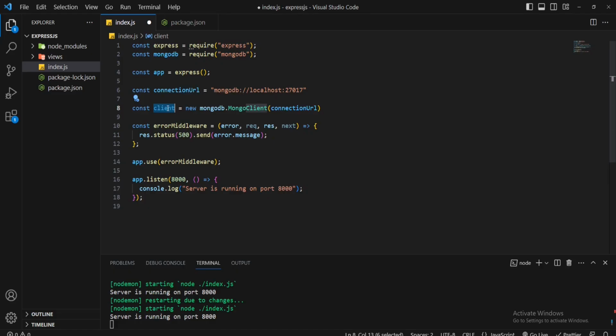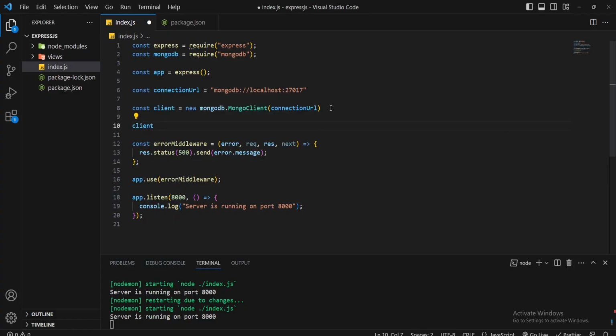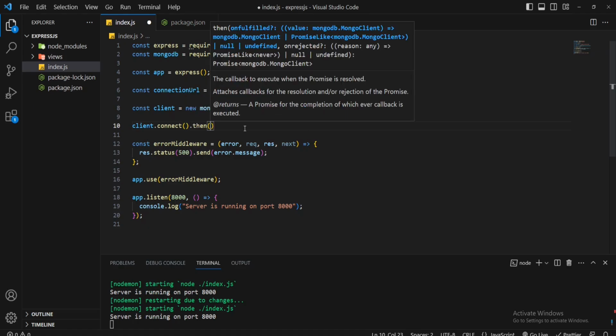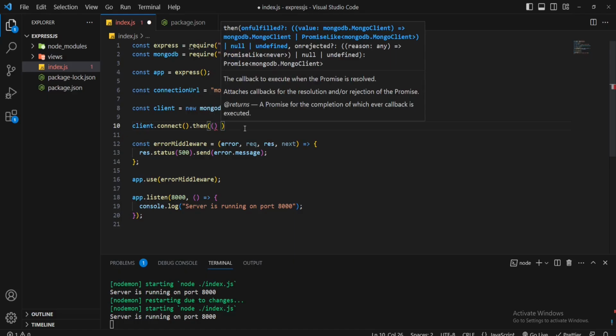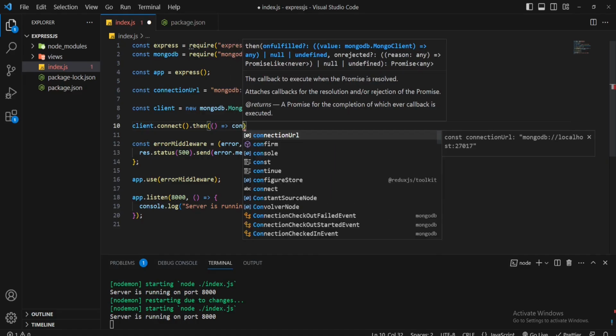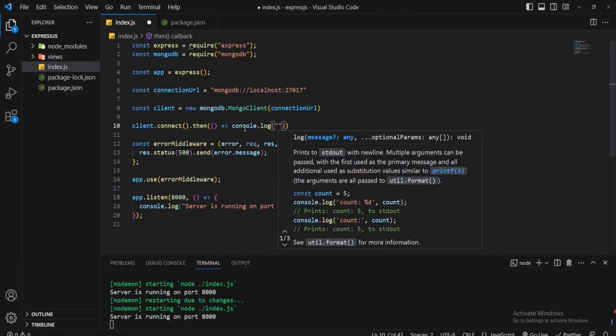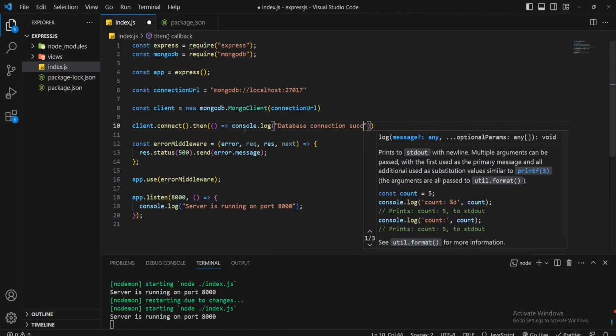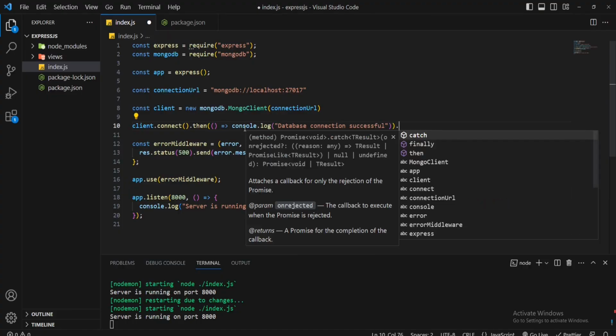This client instance provides us a connect method to connect with the database. Now I'll call this connect method, client.connect. This is asynchronous, as connecting with the database will take some time, that's why it's asynchronous. So I'll call .then. Within the then block, I'll pass a callback function. When the connection is successfully established, this callback function will be called. I'll do a simple console.log: database connection successful. After that, the .catch block.